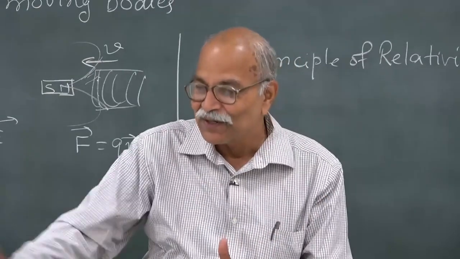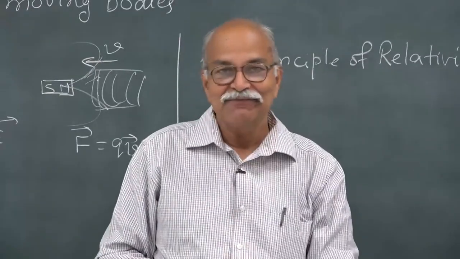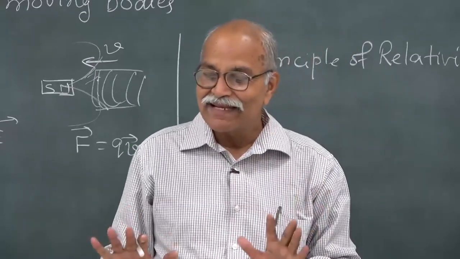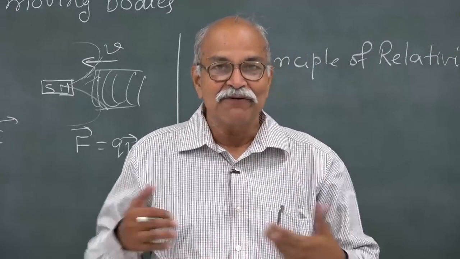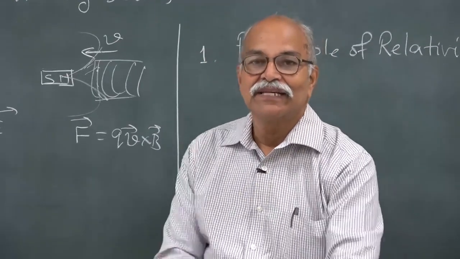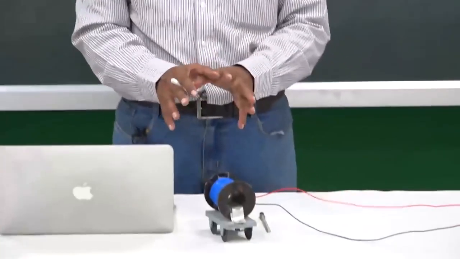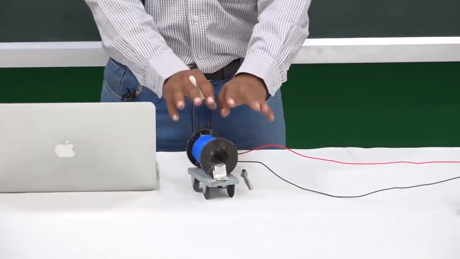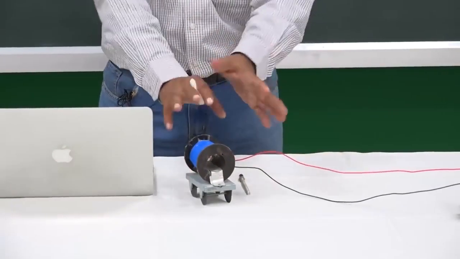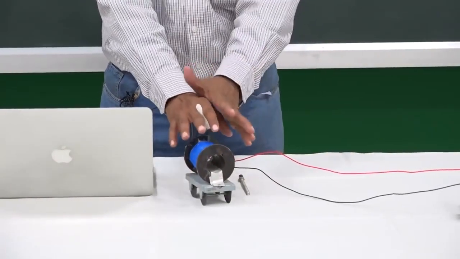The earth moves with a constant velocity with respect to the sun frame. Sun frame is much better inertial frame. Earth also can be taken as inertial frame. That is our experience. If I put it here, it stays here unless I apply a force. If I do not apply a force, there is no acceleration on this. I apply, table applies, earth applies, the total force is 0 and there is no acceleration.